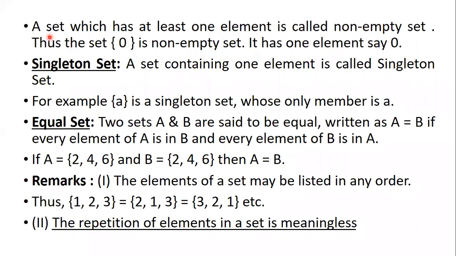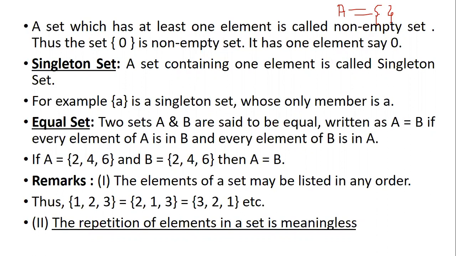Now, a set which has at least one element is called a non-empty set. For example, always examples are the best way to understand. If you have set A without any elements, I told you it is called a null set, which is nothing but an empty set.